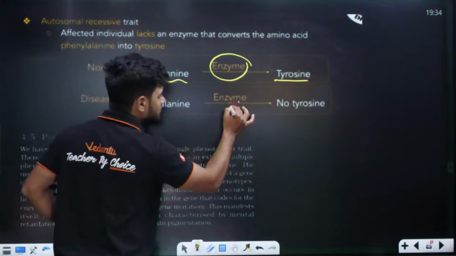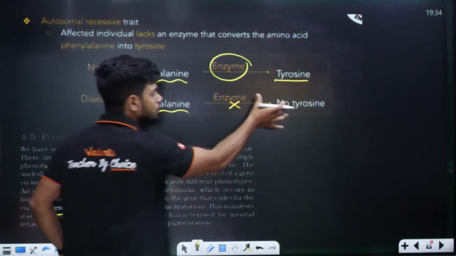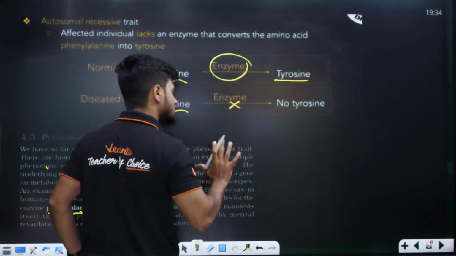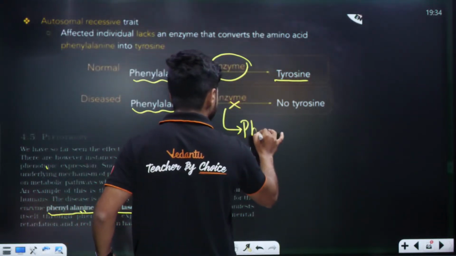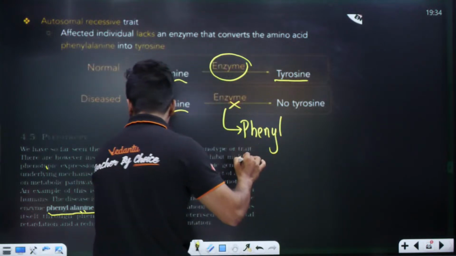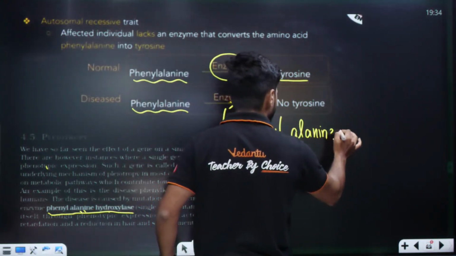But there is no enzyme. If there is no enzyme, what happens? Phenylalanine will not be converted to tyrosine. What is the enzyme? Students? The enzyme is called phenylalanine hydroxylase.